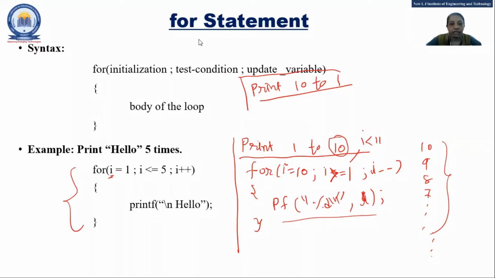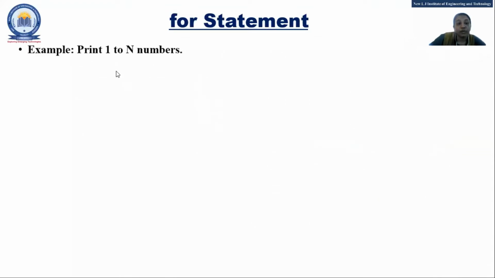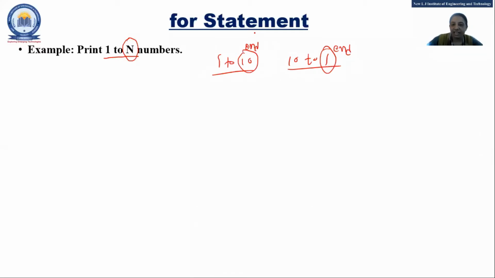Okay, fine. So the next one is to print 1 to n numbers. Now there is a little bit of change. Before that, what have we seen? 1 to 5, 1 to 10, 10 to 1. In these, the ending is given, that means where to end the loop is given. But now it is not given. It is n, that means it is general. N means it depends upon the user.